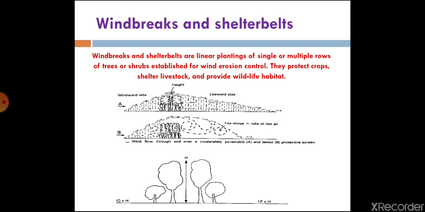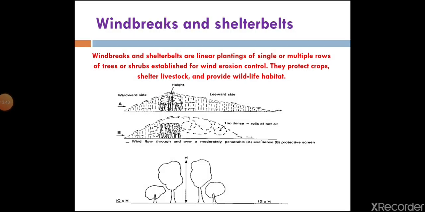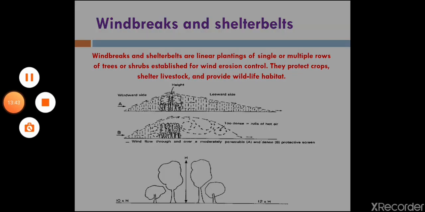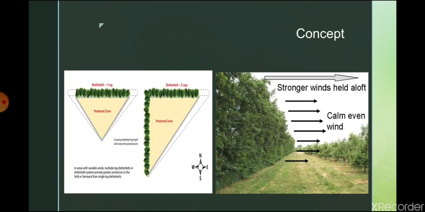So what is this actually? I have another slide, I am just explaining. For controlling and reducing the impact of wind erosion, shelter belts are an effective way. So here you can see a shelter belt is a line of trees or shrubs planted to protect an area, specifically a field which has a crop.